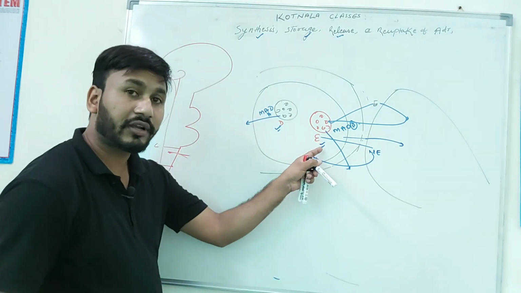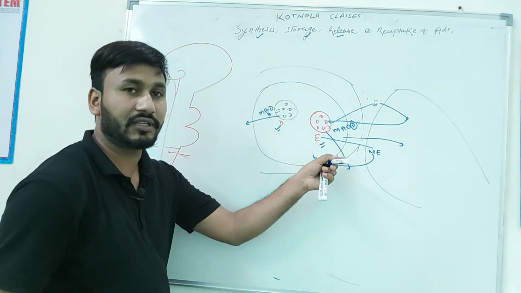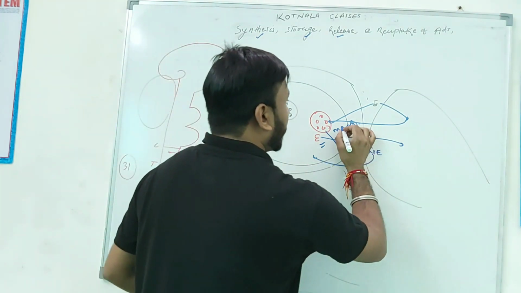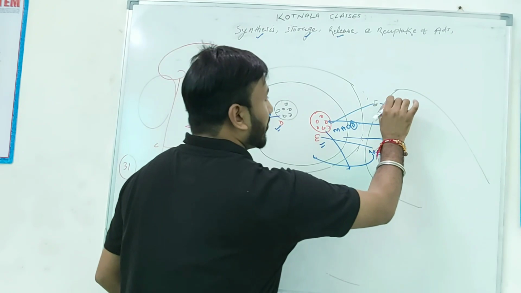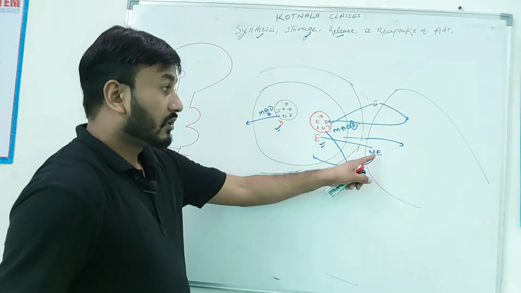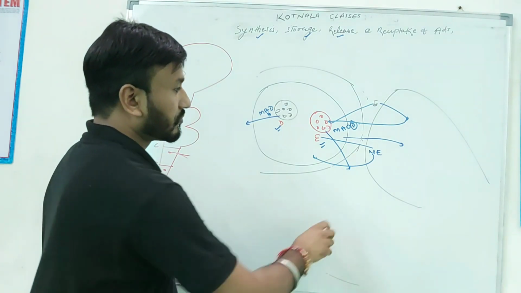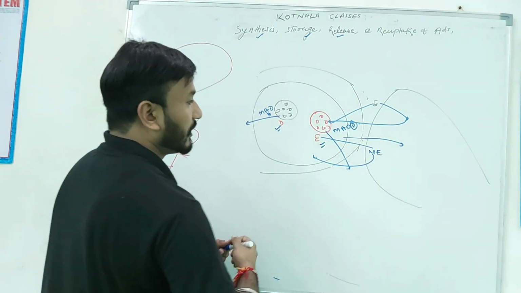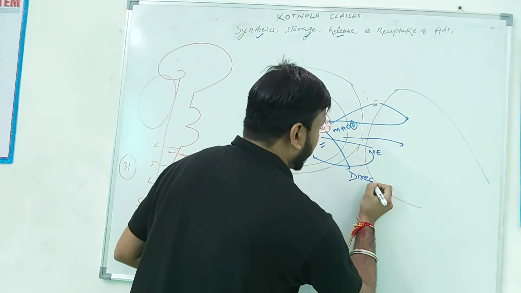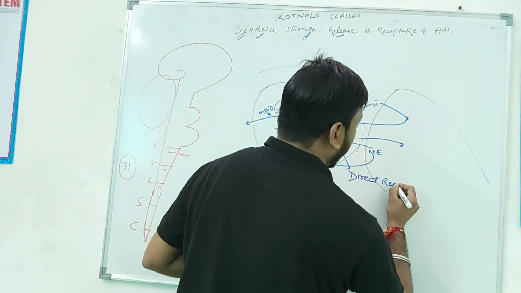Here all the catecholamines do these activities. Understood? Whenever norepinephrine is released, then reuptake. Epinephrine release, reuptake. Dopamine release, reuptake back. Same thing in GABA. Okay. So the first method of reuptake of norepinephrine is called the direct reuptake mechanism.